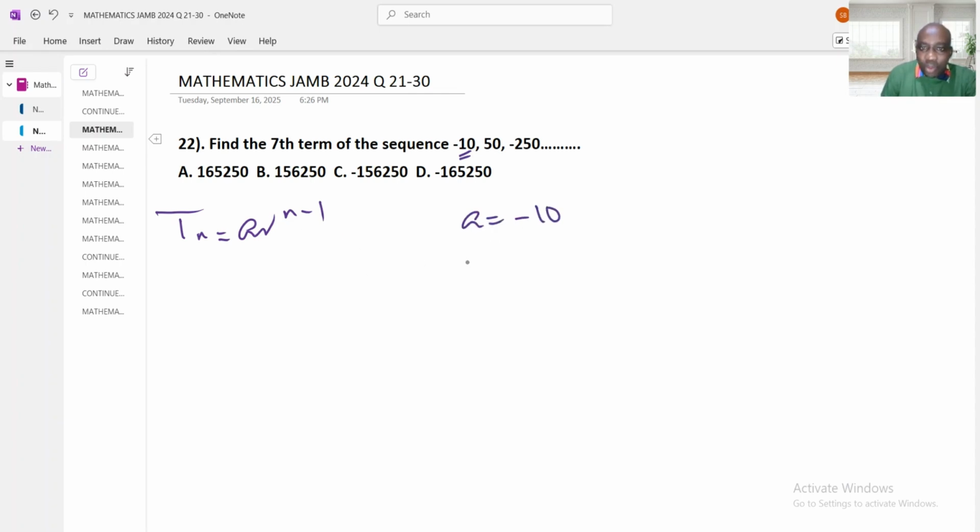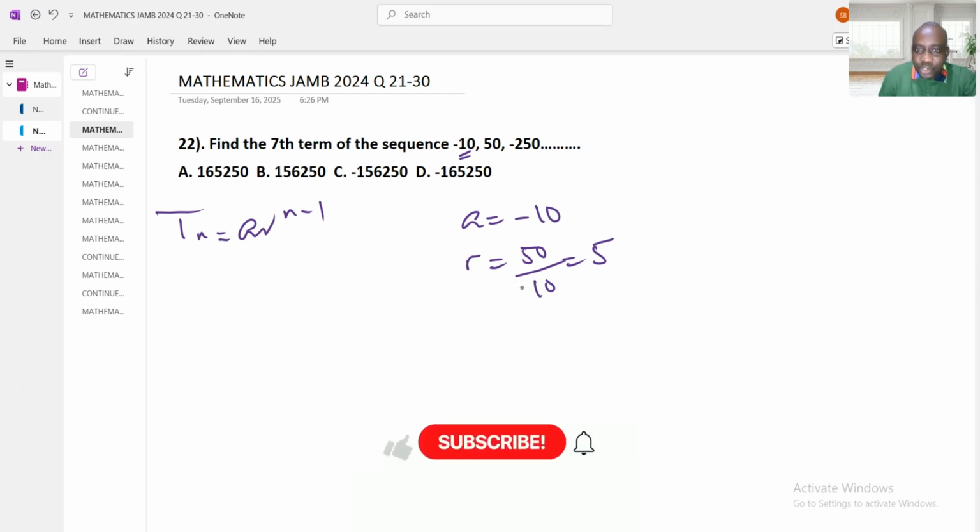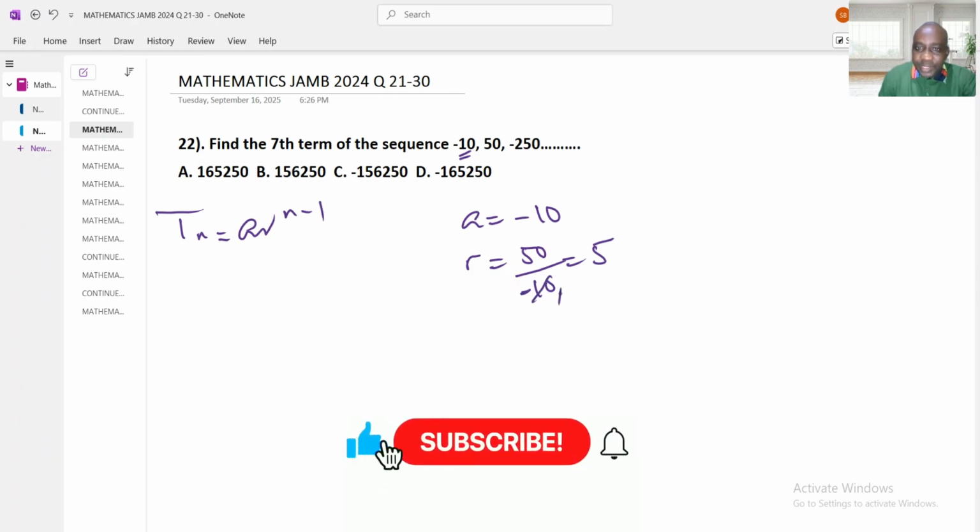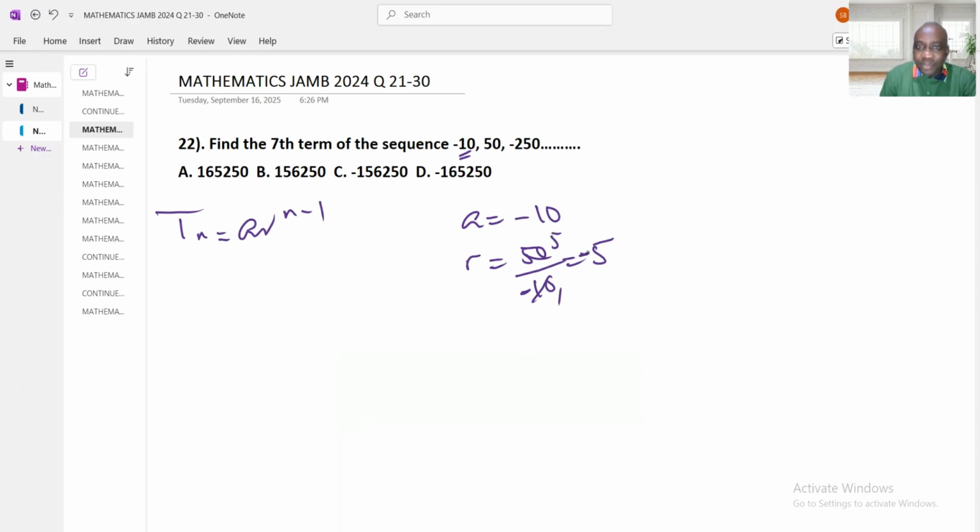What is our common ratio? Our common ratio should be 50 divided by minus 10. 10 here 1, 10 here 5. Going to give me minus 5. It's the same thing as minus 250 divided by 50. It's still going to give me what? It's going to give me minus 5. Therefore, our common ratio is minus 5.